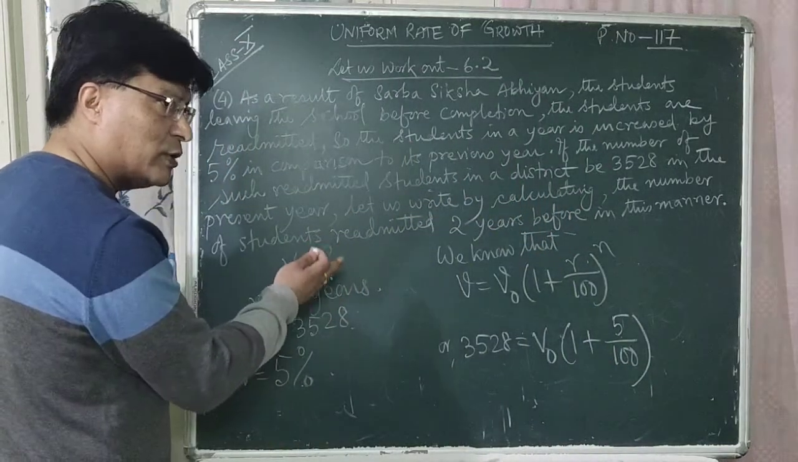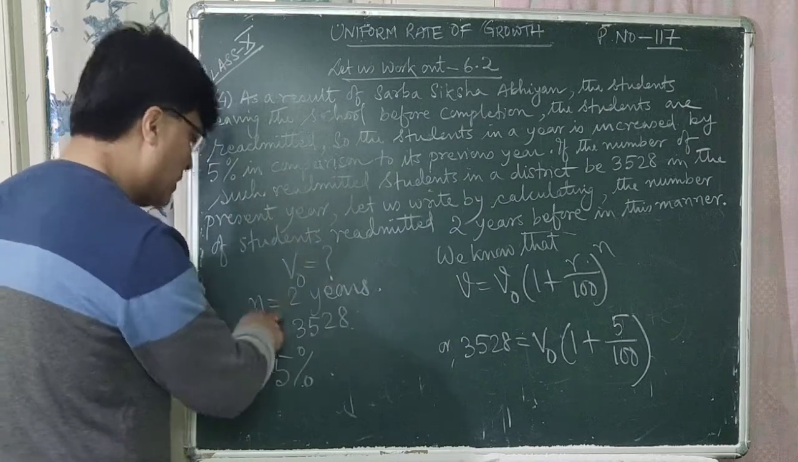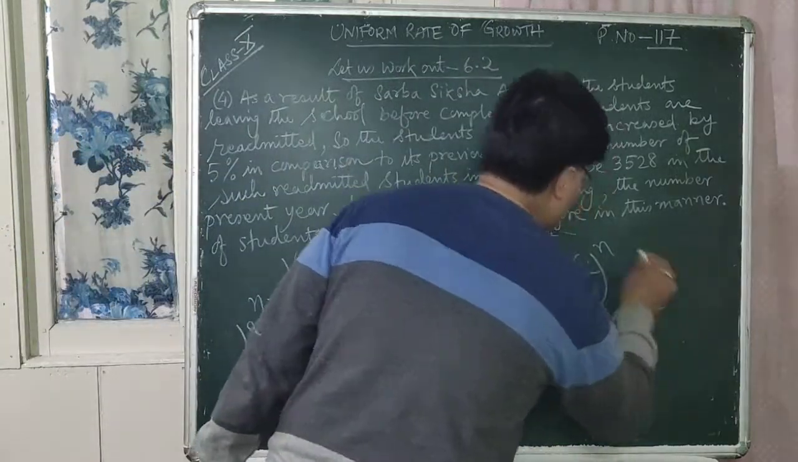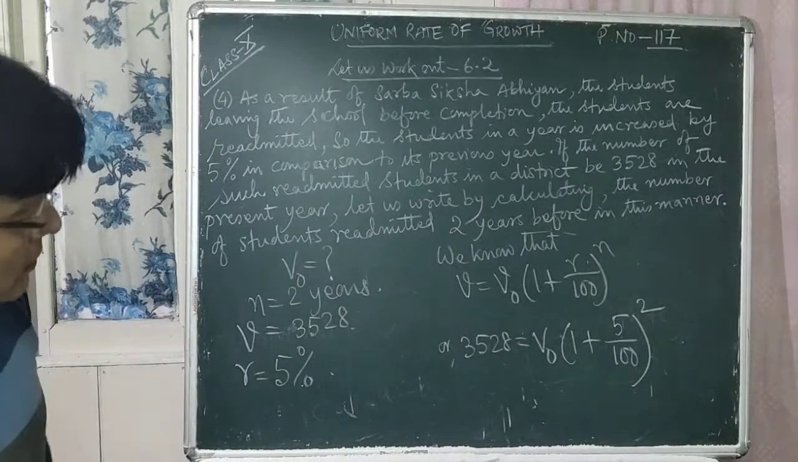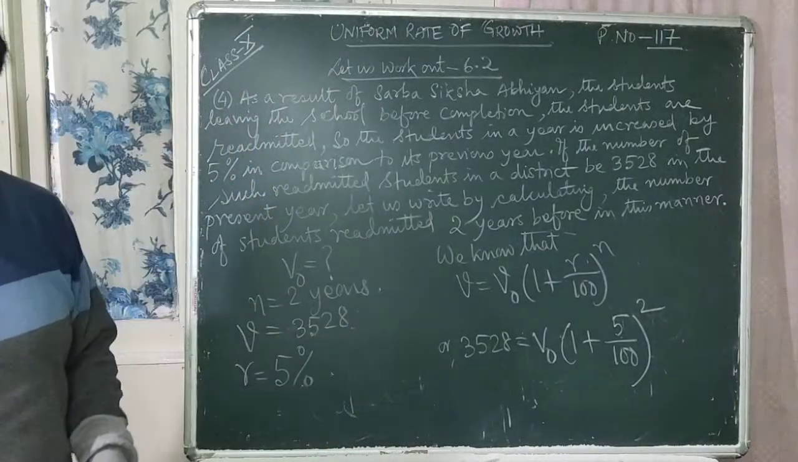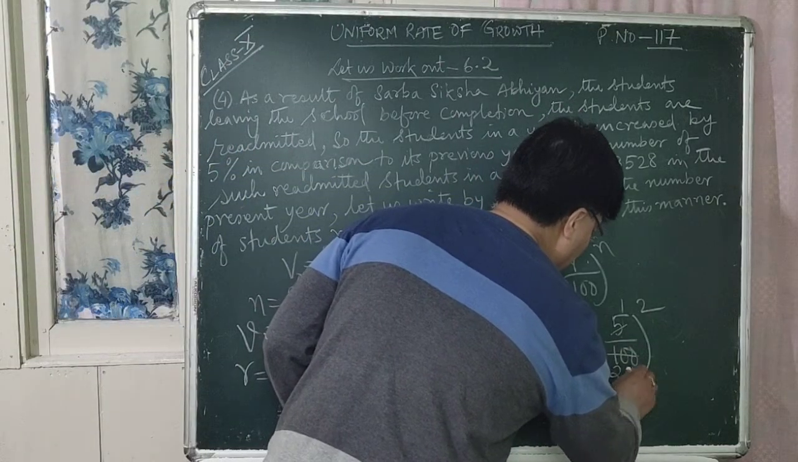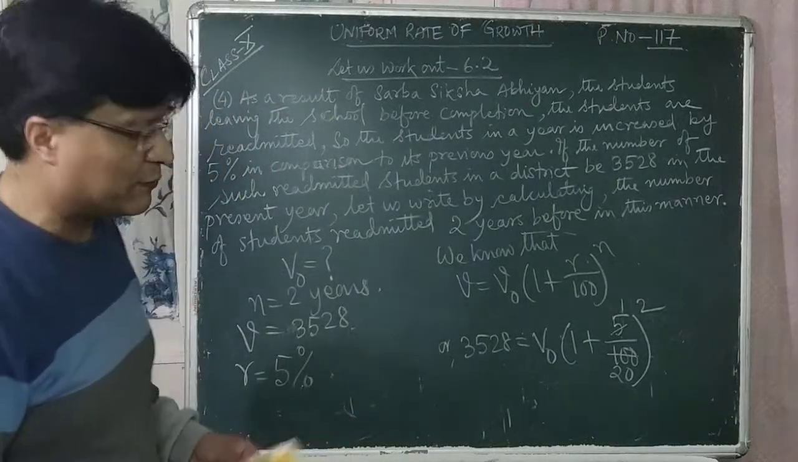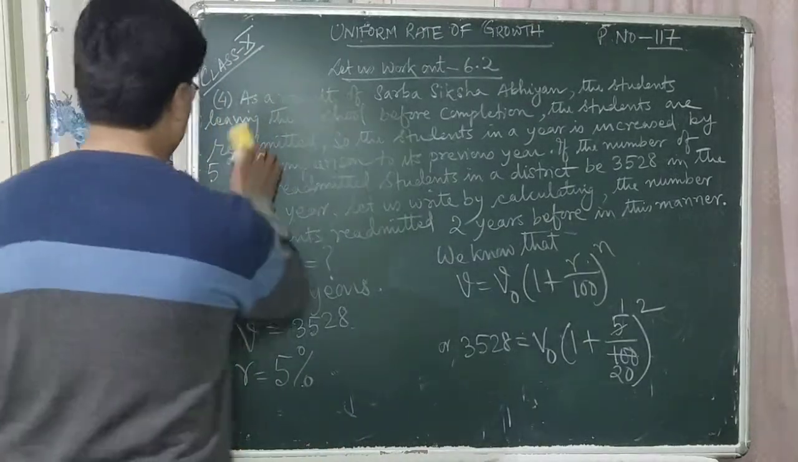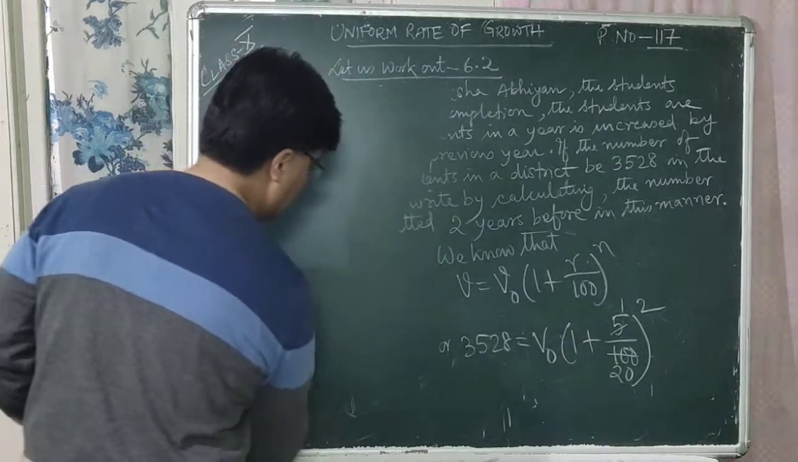So you have to find out 2 years before. Number of students readmitted 2 years before. That means n is equal to 2 years. So is that clear now? So you can cancel here. 5 ones are 5, 5 20s are 100, 5 2s are 10, 0, right? So now let us simplify it.